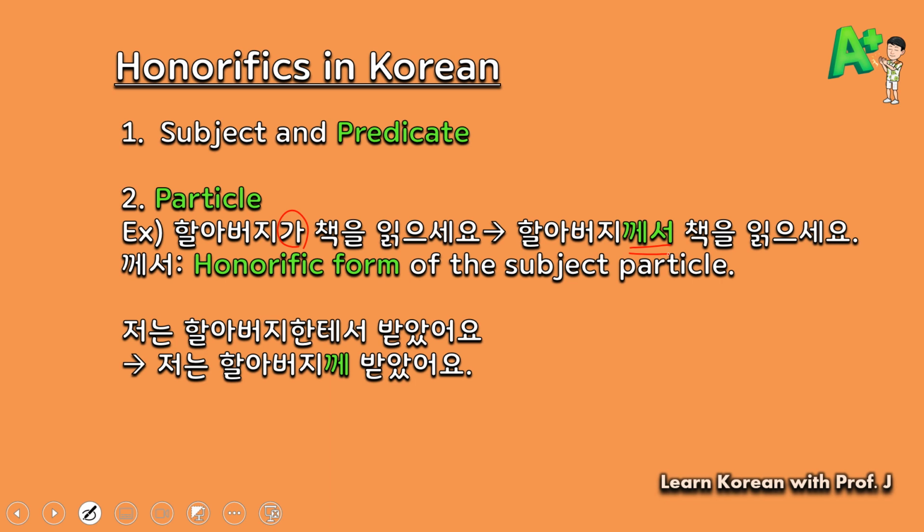Let's take a look at one more example. 저는 할아버지한테서 받았어요. I received something from grandfather. Instead of using 한테서, if you want to speak properly with honorifics, you need to say 저는 할아버지께 받았어요. 께 is the honorific form of 한테서.